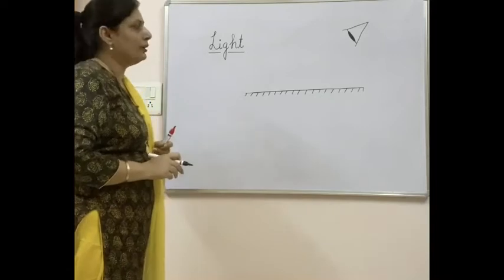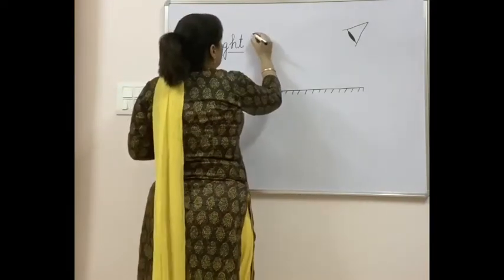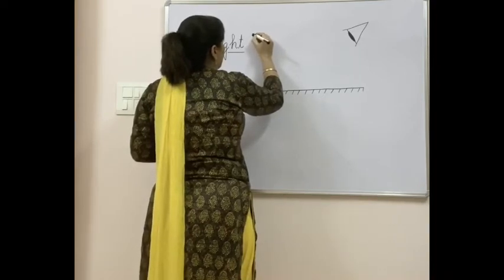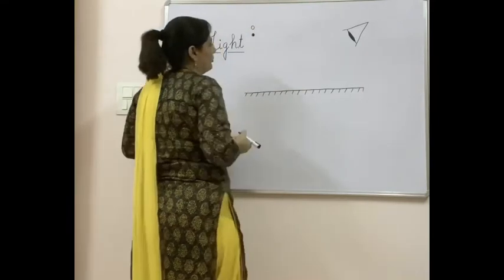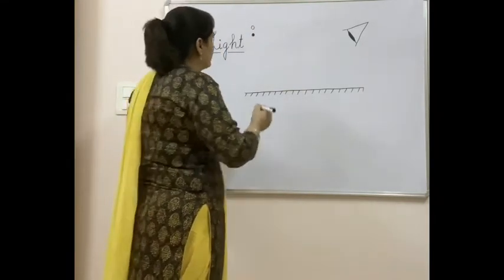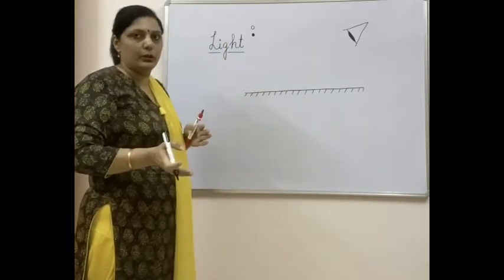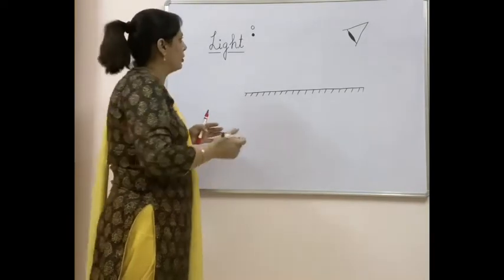Image formation by a plane mirror. Now it can be done. Consider this is an object, a point object I am taking, so mark it as O. Now from this point object, it's not like only one light ray will come out from a particular object. There will be a number of light rays which will come out from a particular object.